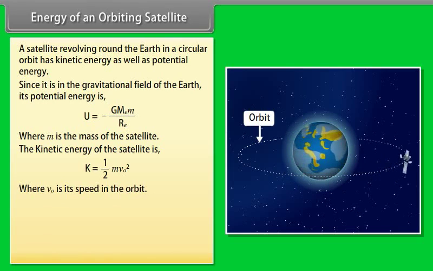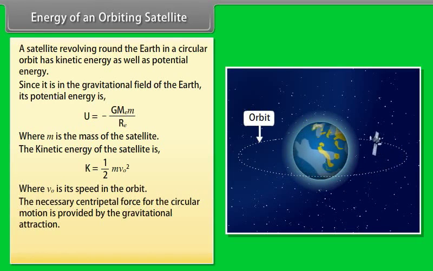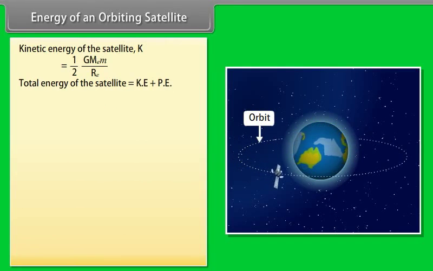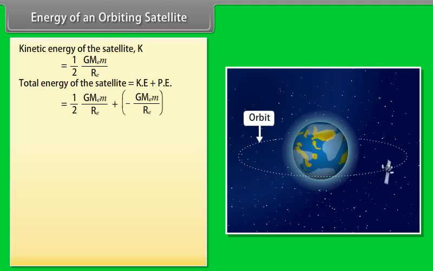The kinetic energy of the satellite is K = ½mv₀², where v₀ is its speed in the orbit. The necessary centripetal force for the circular motion is provided by the gravitational attraction. Kinetic energy of the satellite K. Total energy of the satellite is equal to kinetic energy plus potential energy. On calculating, we get total energy = -½GMₑm/Rₑ.